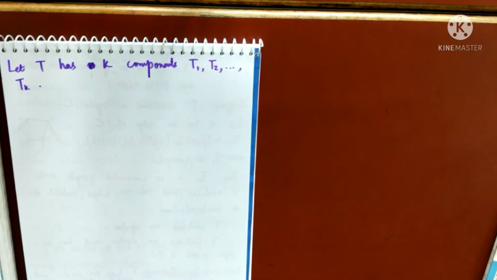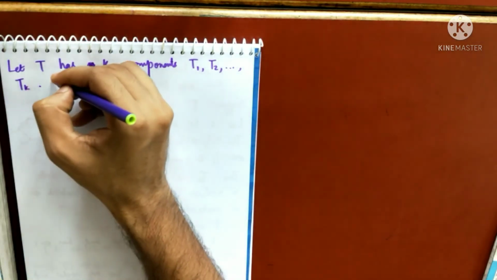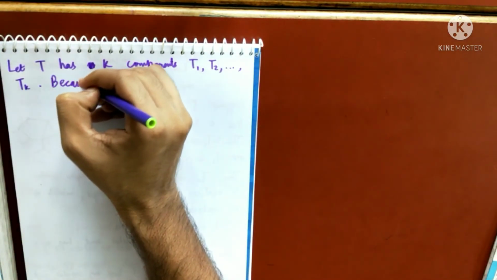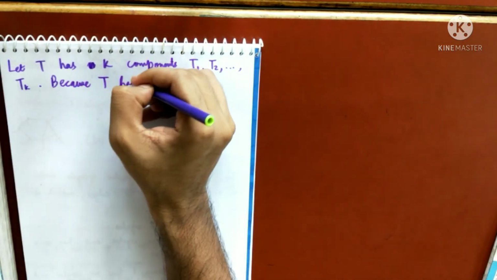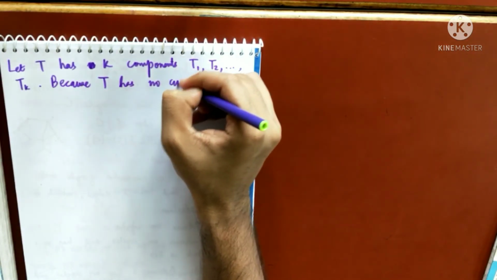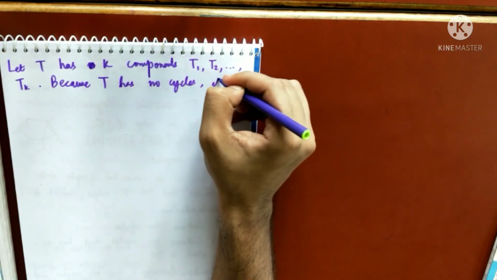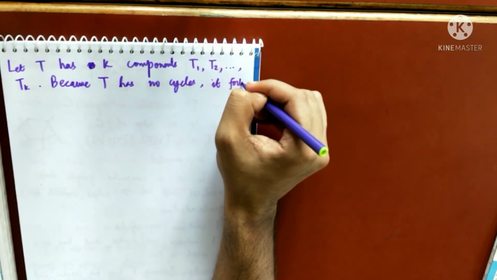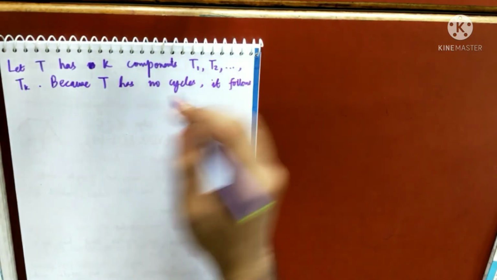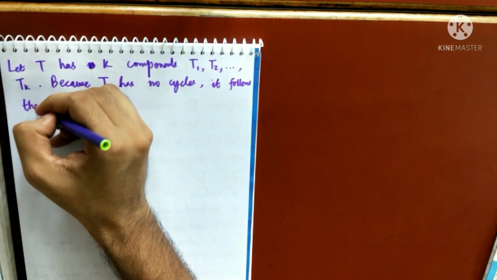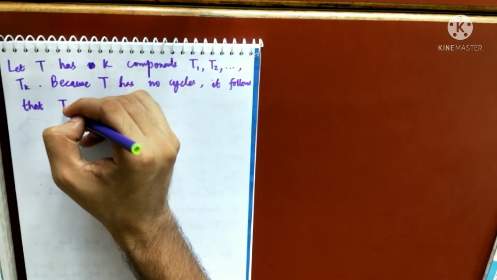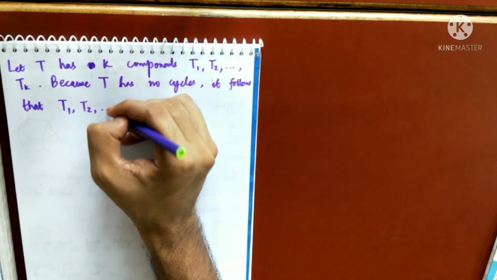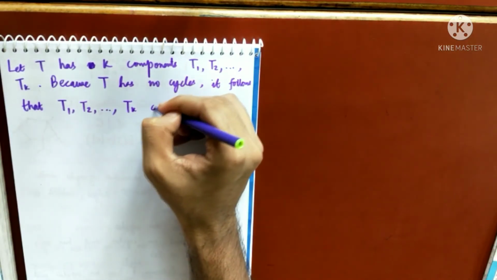So because T has no cycles, by the hypothesis, it follows that T1, T2, Tk do not have cycles.